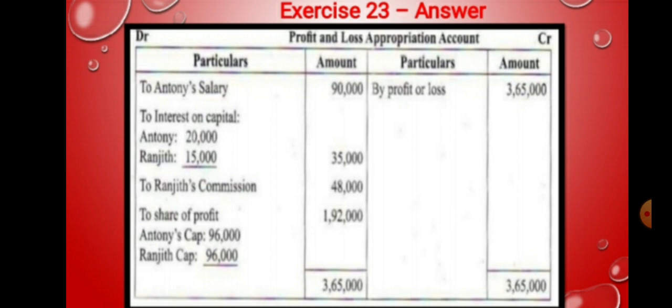So Antony's capital is 1,92,000 divided by 2, then the remaining amount goes to Ranjit's capital. So 96,000 and Ranjit's capital is 96,000. Totally 1,92,000 will be recorded in the amount column of the profit and loss appropriation account, especially the debit side. This is the answer of sum number 23.